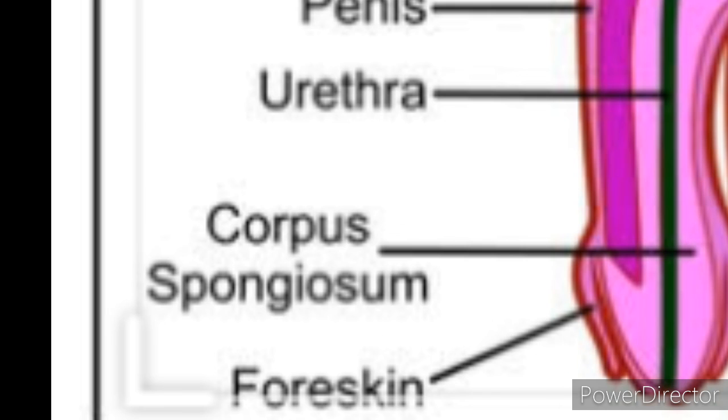Coming to the external genitalia, penis is the external genitalia. So penis is a male copulatory organ that consists of two parts, erectile tissues and vascular spaces. And these vascular spaces are filled with blood. When the male is getting sexually excited, the vascular spaces are filled with the blood and form the erection of the penis. And the penis contains at the distal end the glans penis, and this glans penis is covered with the smooth skin called foreskin or prepuce.